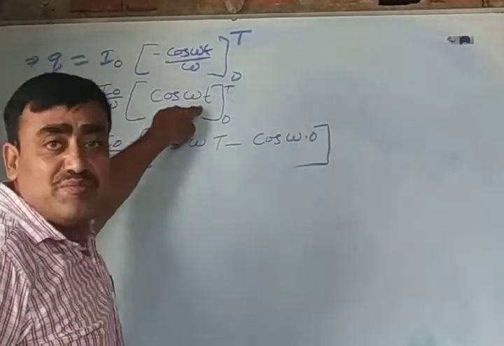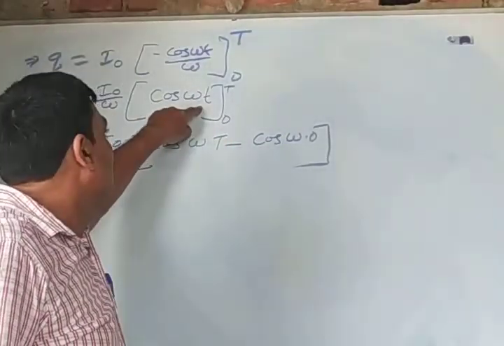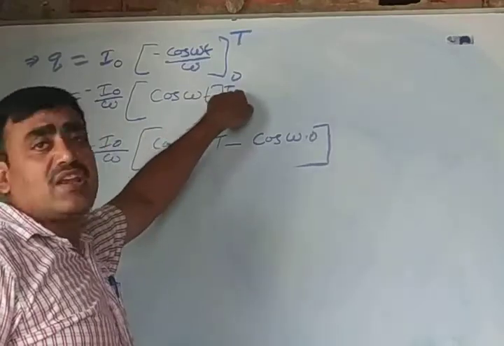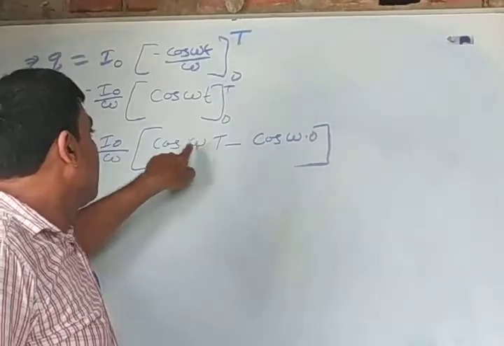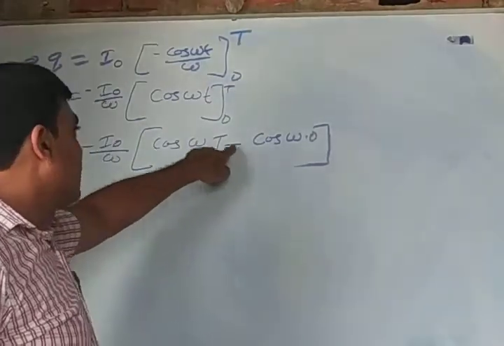Here time is the variable; in place of time t, the upper limit capital T is placed.